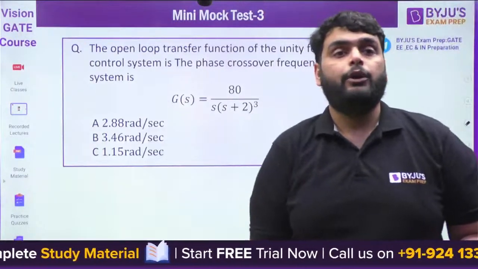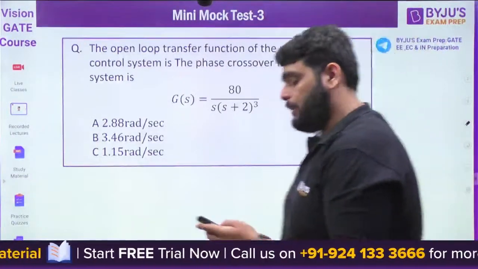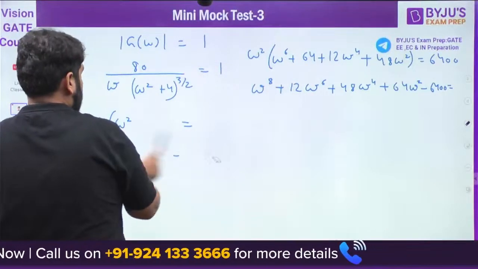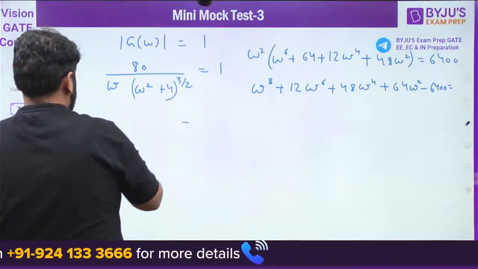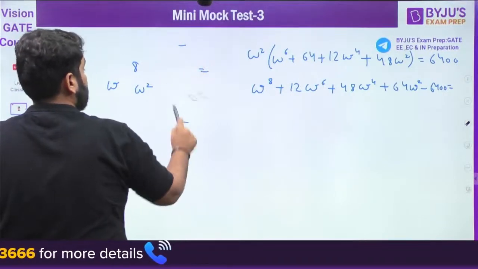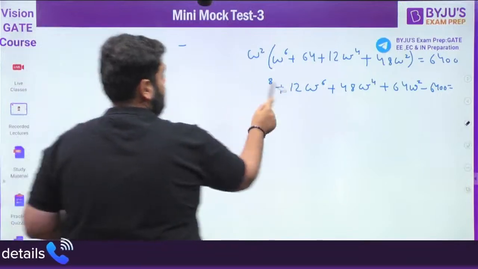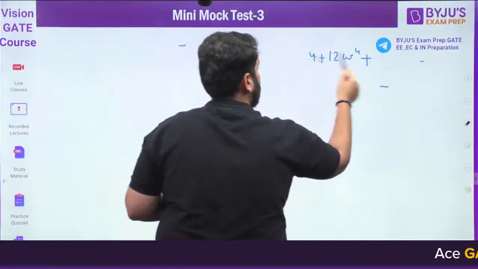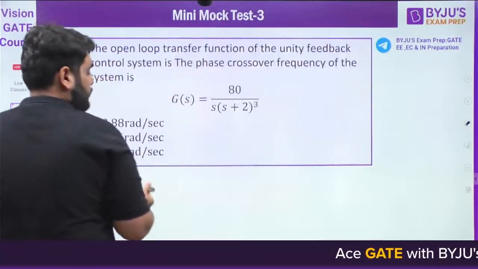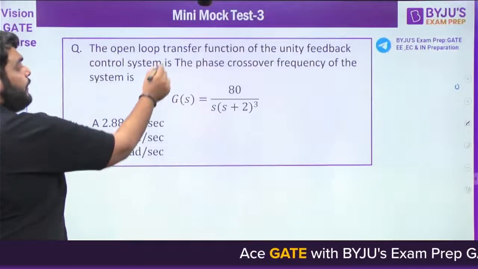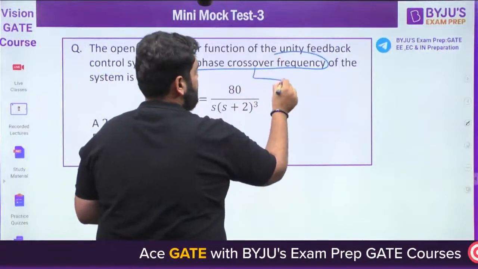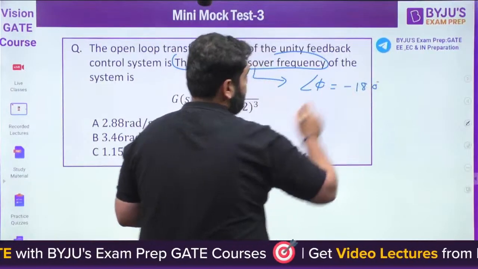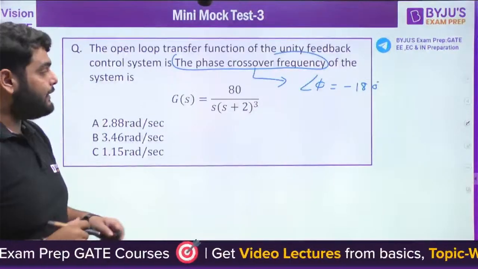Okay, 1.154. Correct. That was my mistake, guys. Let me delete everything. I just read it as a gain crossover frequency. Okay, now let's solve this question properly. They are saying we need to find the phase crossover frequency, at which the angle is equal to minus 180 degrees.